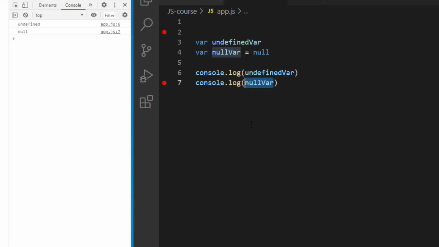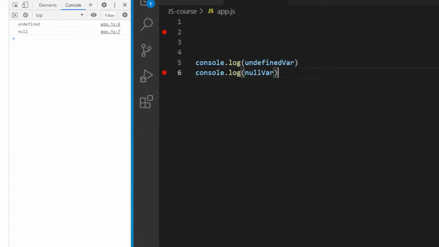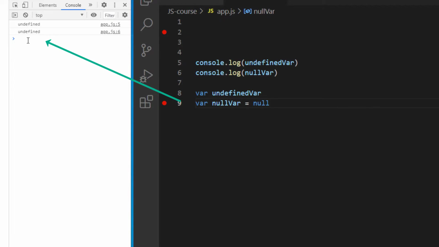Null is a value that represents no value, just like undefined, but undefined is a value that is automatically given to a variable that you didn't give a value. So for example, if I decide to log both my undefined and null variables out to the console before declaring them, you would find that both the null and undefined variables will be set equal to undefined, indicating what logged out to the console did not play out as I expected.